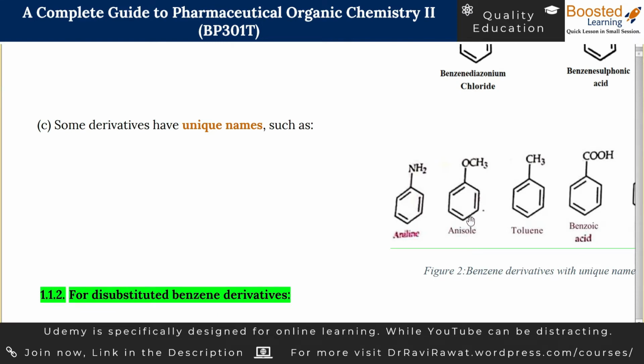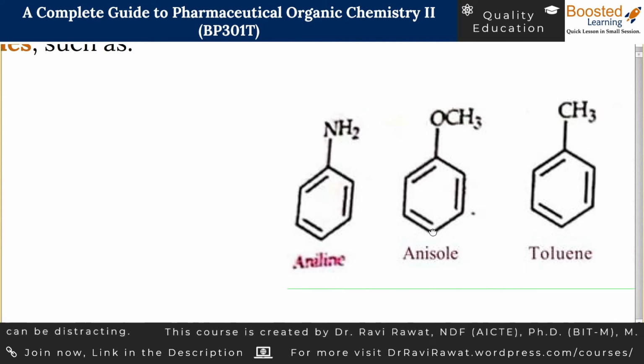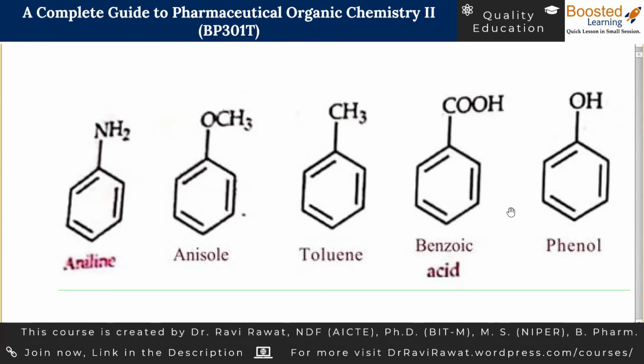Like you can call this particular benzene aminobenzene, but instead of calling it aminobenzene, you call it aniline. So aniline is a kind of unique name.